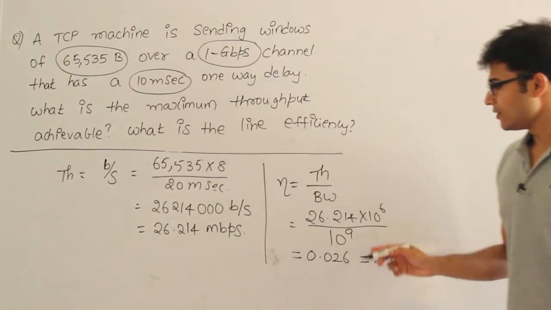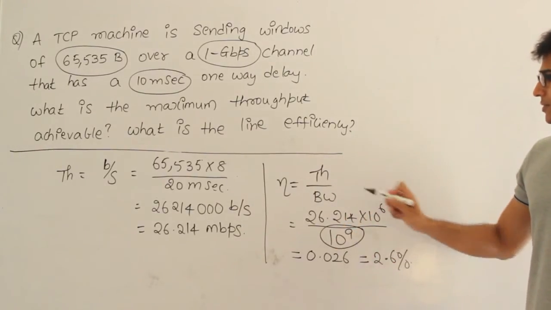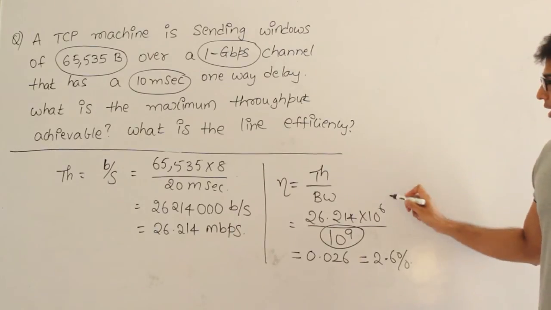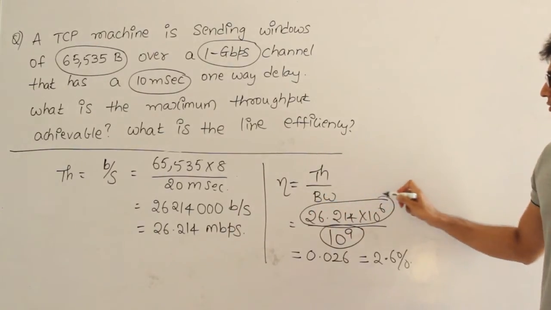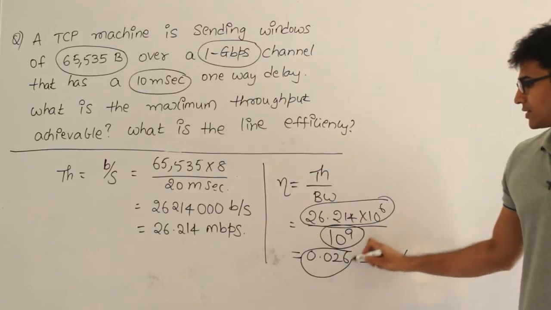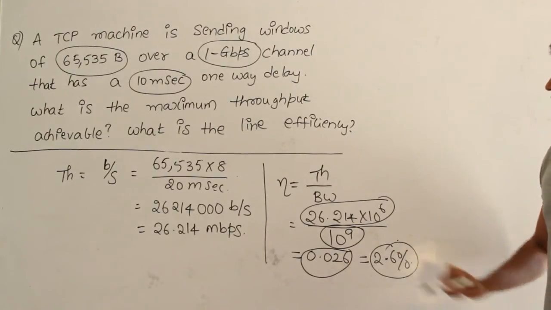The reason is, even though the bandwidth is 1 Gbps, which means 10 power 9 bits per second, I am using it only at this rate. Therefore the efficiency is now 2.6%, right? The answer is this.